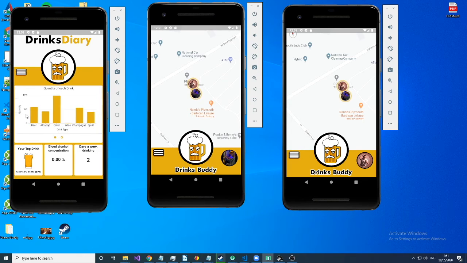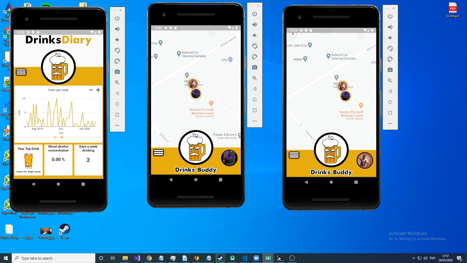As well as this, another graph is presented and it's able to show you the quantities of each drink. So a simple bar graph seeing your most popular. Now, if we just click on these plus and minus arrows, we'll be able to see the graphs develop from a singular week to a month, to a year.